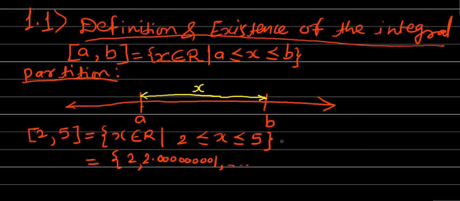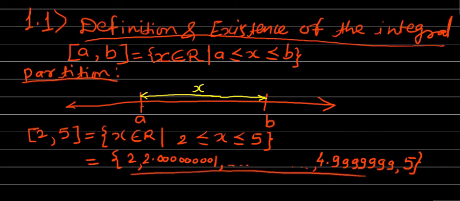All these real numbers are in this closed interval 2 to 5, and the last but one number will be of the form, not exact, but 4.99999 and so on, and the last member of this set is obviously 5. Such a set is called the closed interval 2 to 5.